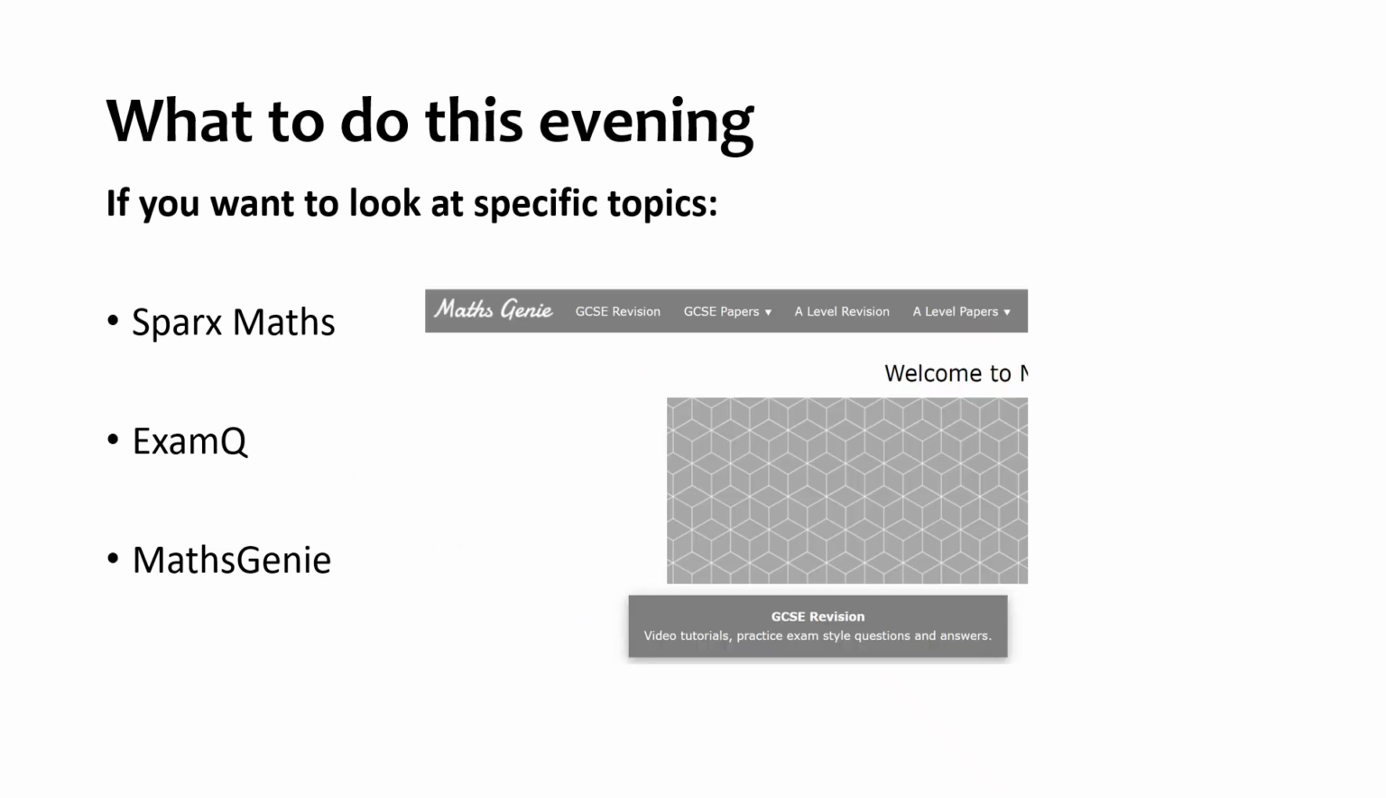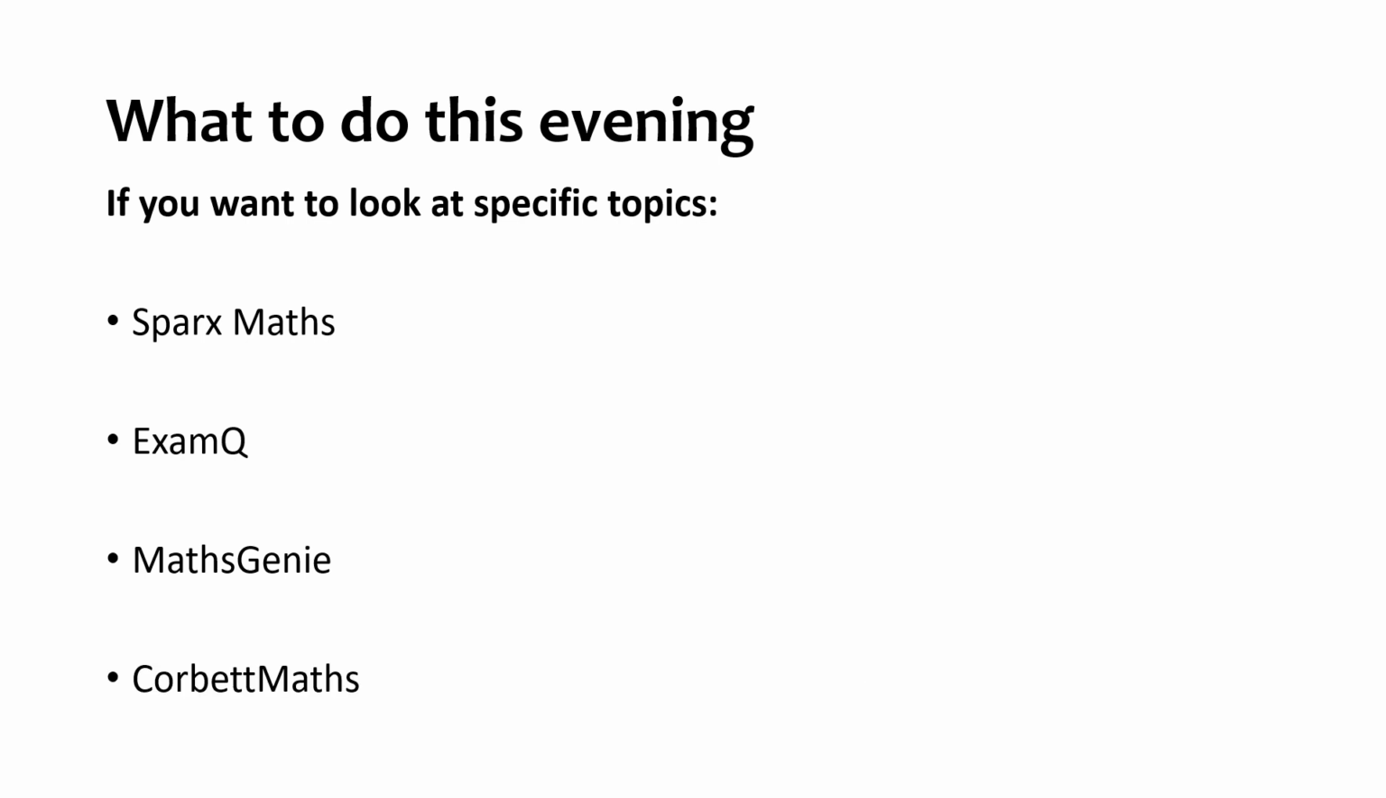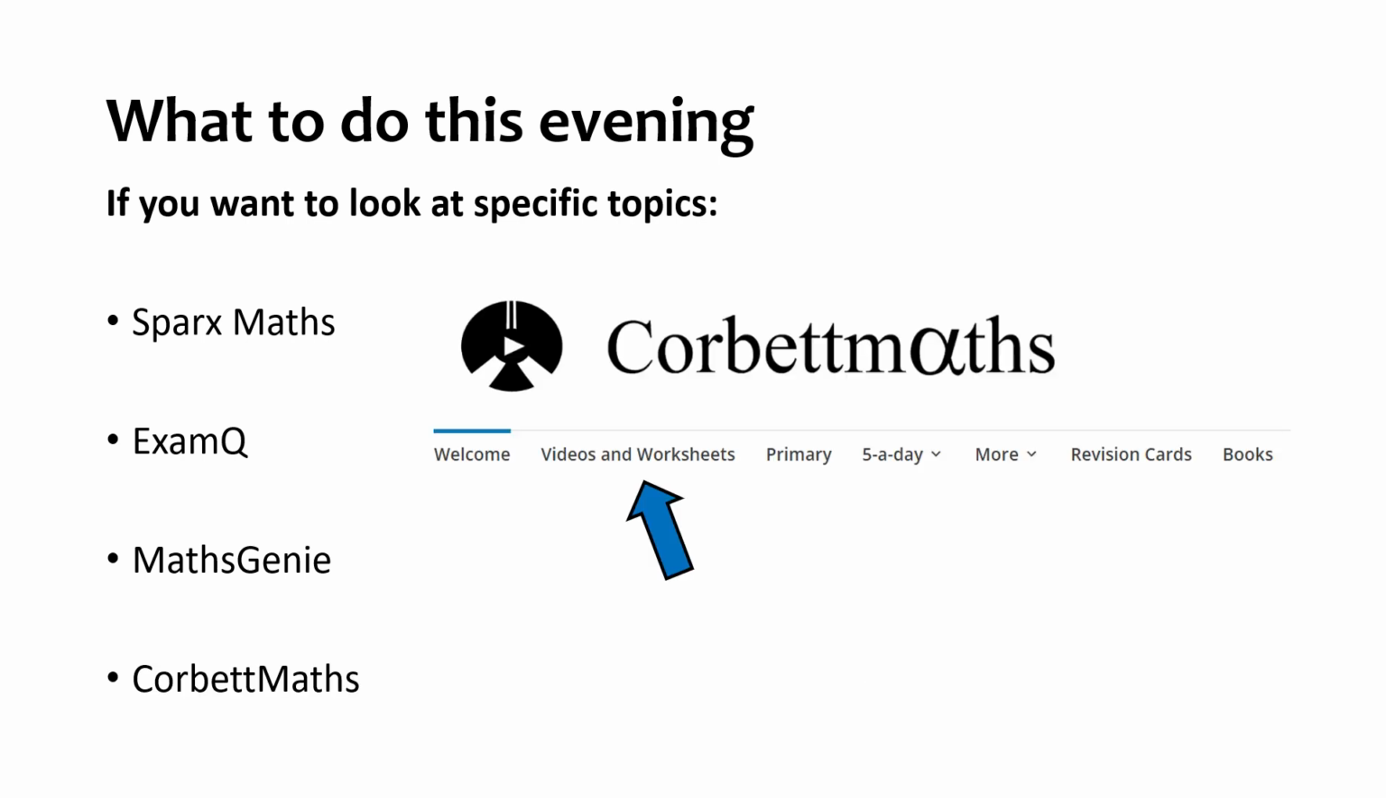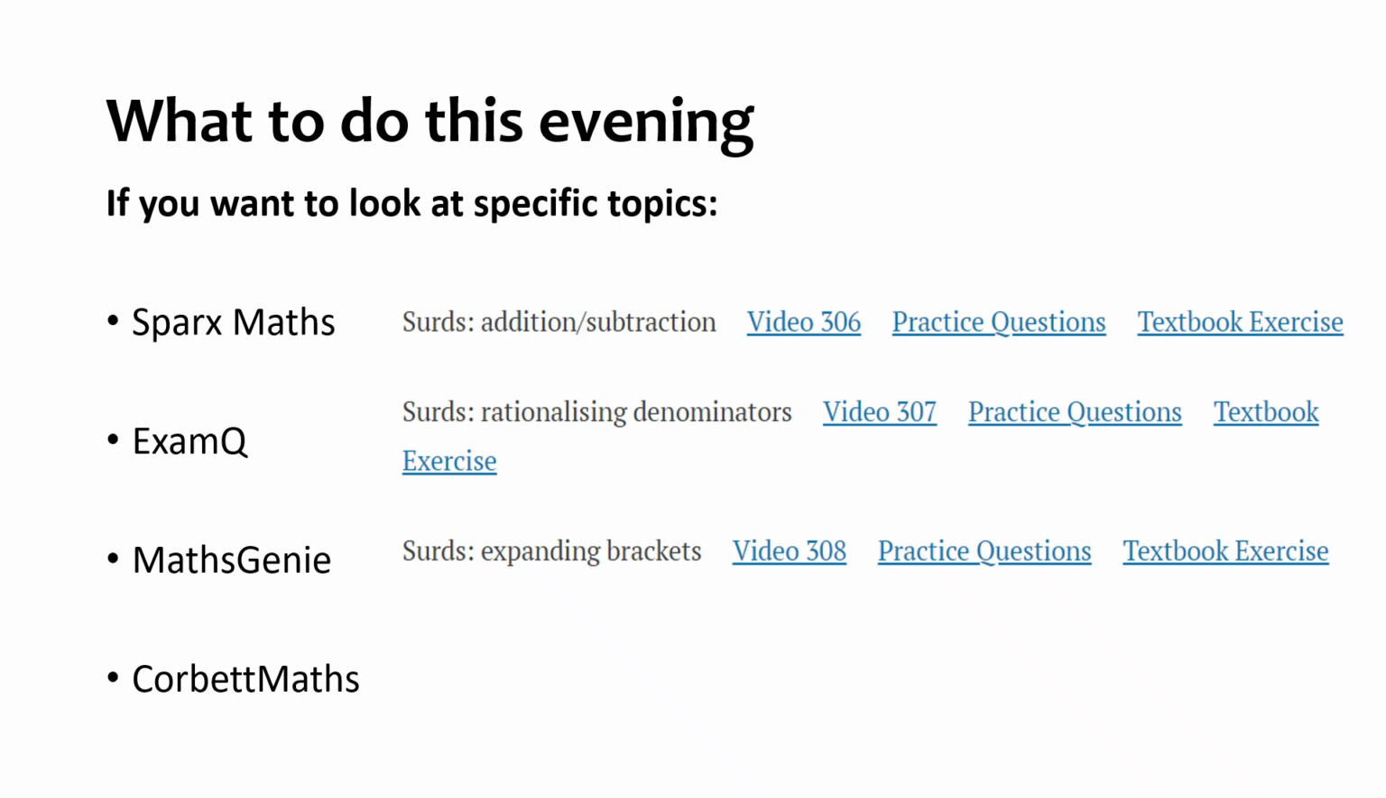Maths Genie has lots and lots of GCSE revision style papers. Again, here there are solutions for you to check as you go through those. These would be really good if you want repeated practice on the same skill, looking at previous exam questions as well. And then Corbett Maths has huge amounts of videos and worksheets. Again, if you want a specific topic, go to here, go to the practice questions and have a go at those. Would probably be the last place I would go. I'd probably go to Exam Q or Sparks first, but Corbett Maths does have a high number of questions.